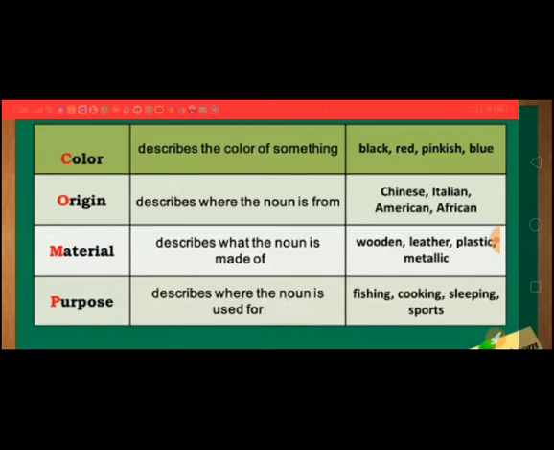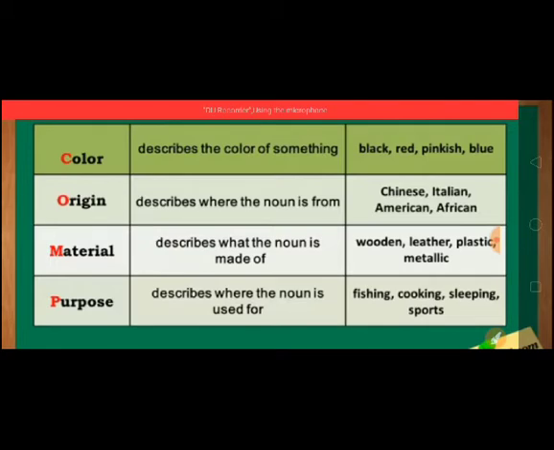Origin describes where the noun is from. We are from India, so we will be called Indian. Chinese, Italian, American, African, Australian, like this. Material describes what the noun is made of: wooden, gold, leather, plastic, metallic, etc. And purpose describes what the noun is used for.